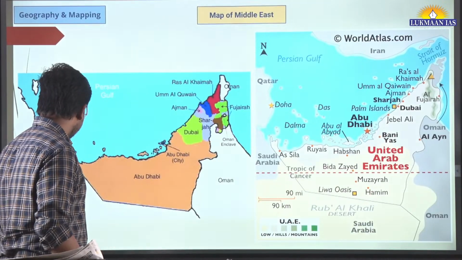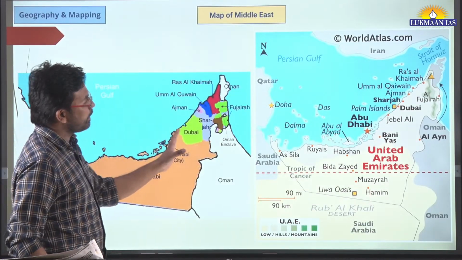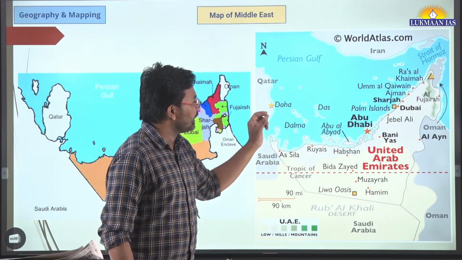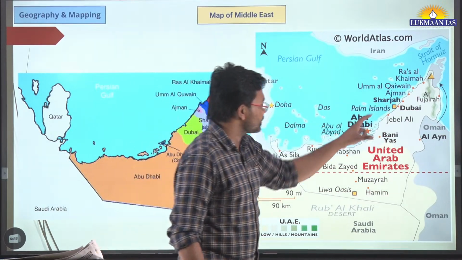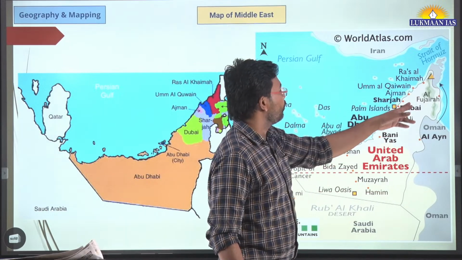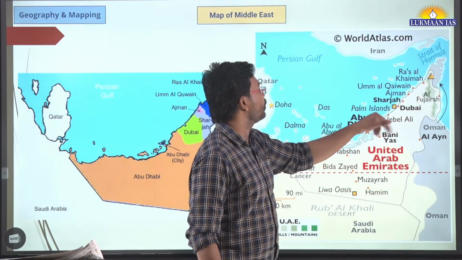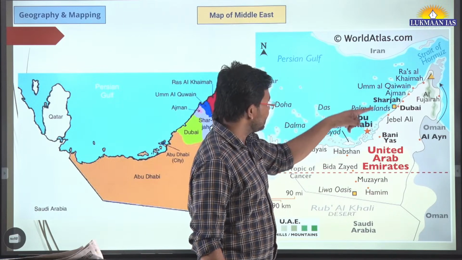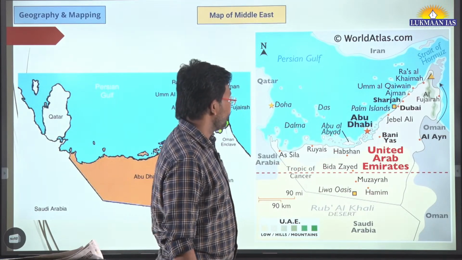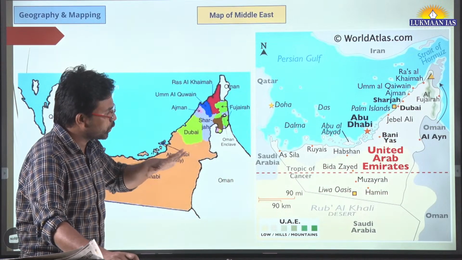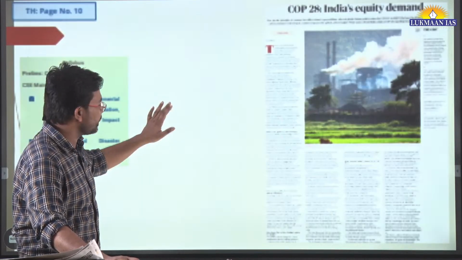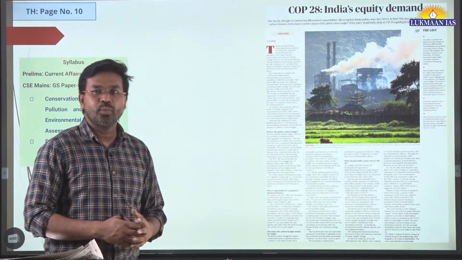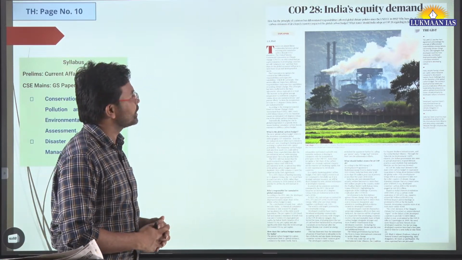Apart from this, I have included another map. In this map, the United Arab Emirates has been showcased, and the smaller regions as part of the UAE have been shown. For example, Al Fujairah, Dubai, Sharjah, Ras Al Khaimah. So these places are located over here. So it becomes important that one should go through these things so that there should be some clarity about the regions.